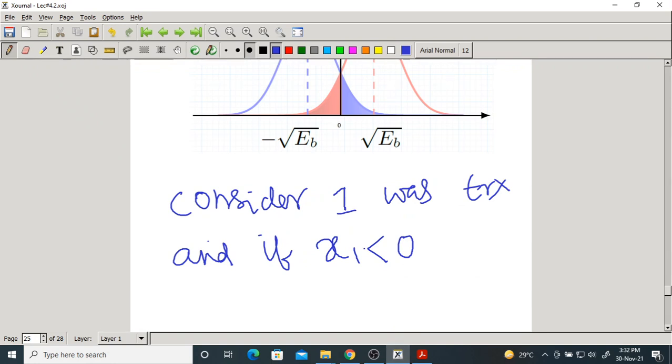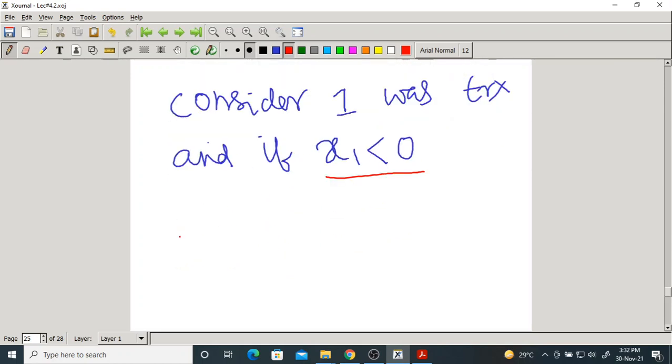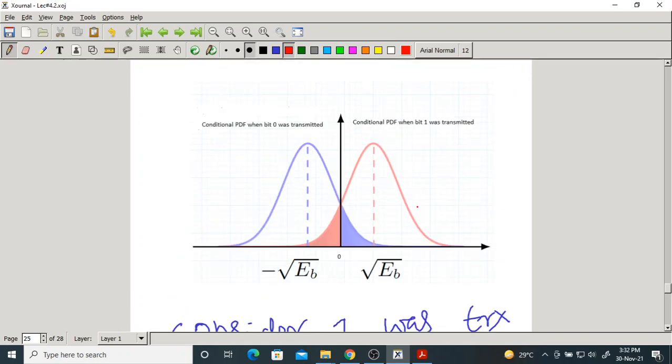What is transmitted? 1. And what is x1? x1 is negative. According to the ML rule, if x1 is less than 0, which means x1 lies on this side, this is 0. If x1 is less than 0, we estimate m cap as 0. Why? Because on this side the PDF that corresponds to bit 0 is higher. Now what do we say?